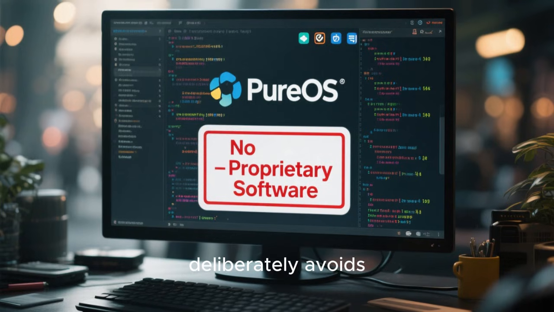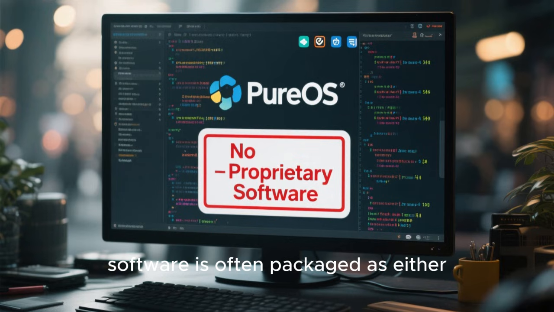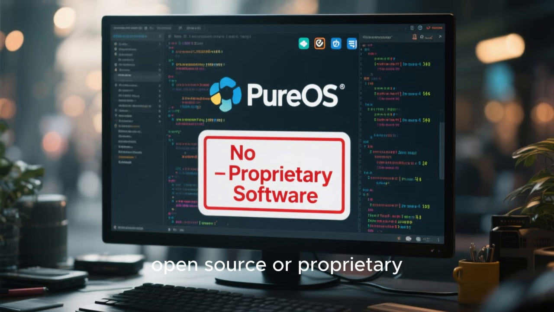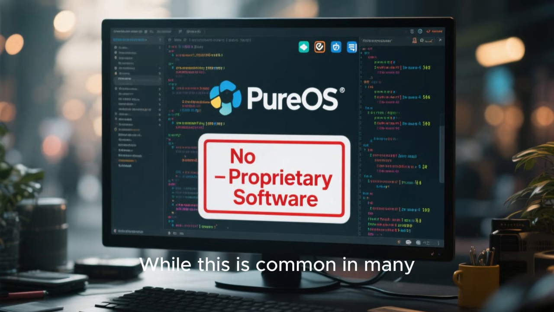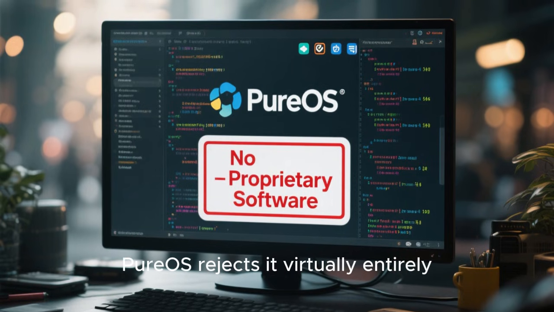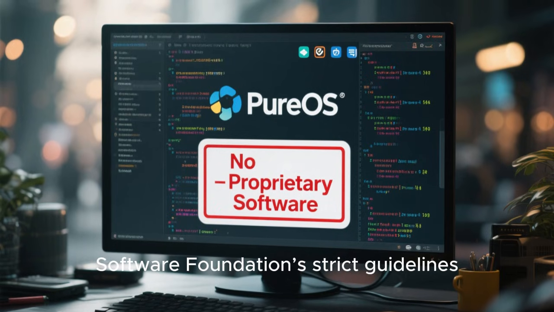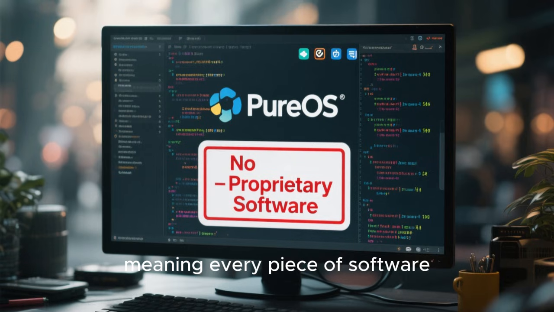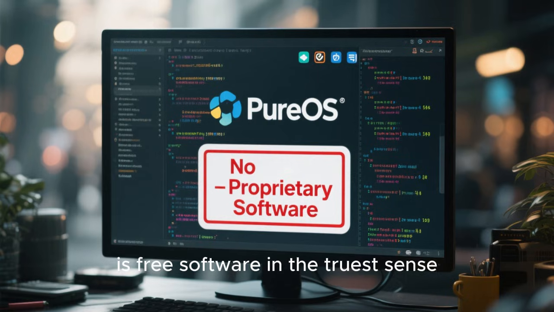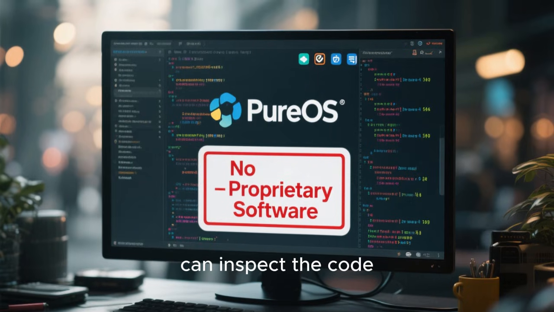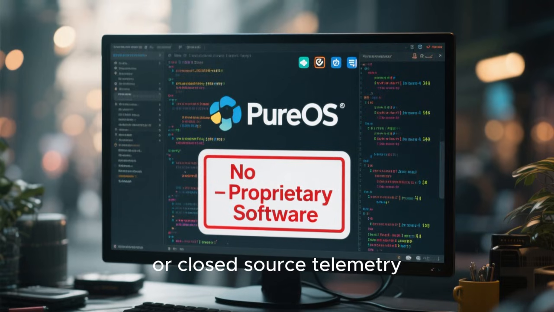The operating system also deliberately avoids proprietary software that cannot be audited. In Linux, software is often packaged as either open source or proprietary. Proprietary software contains code that users cannot inspect or modify. While this is common in many operating systems, PureOS rejects it virtually entirely. The developers of PureOS follow the Free Software Foundation's strict guidelines, meaning every piece of software included in the default repositories is free software in the truest sense. This ensures that anyone can inspect the code, understand what it does, and be confident that it does not contain hidden tracking, backdoors, or closed-source telemetry.